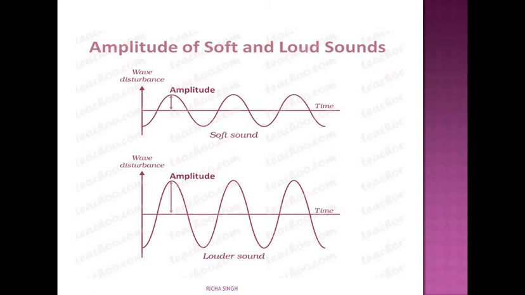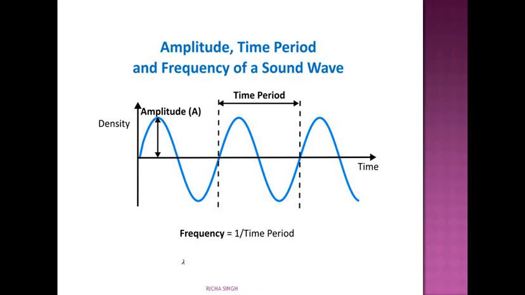Amplitude is denoted by capital letter A and its SI unit for measurement is meter. Now, greater the amplitude, louder will be the sound. One more simple example I can quote here: while playing the guitar, if you pluck it too gently, then you hear a soft sound, and if it is plucked hard, then what is happening? You are increasing the distance and then a louder sound is heard.